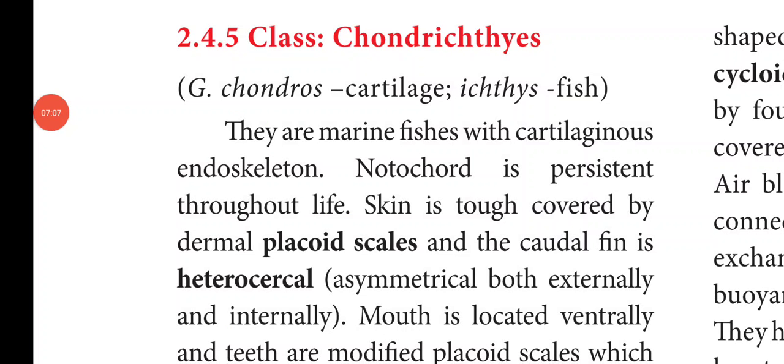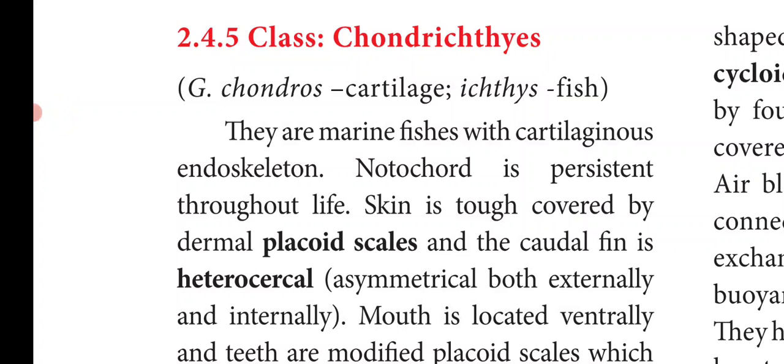Next we will see about the division Gnathostomata. Gnathostomata includes Pisces and Tetrapoda. The superclass Pisces includes the cartilaginous fishes, called Chondrichthyes, and the bony fishes, called Osteichthyes. First we will see about the class Chondrichthyes.